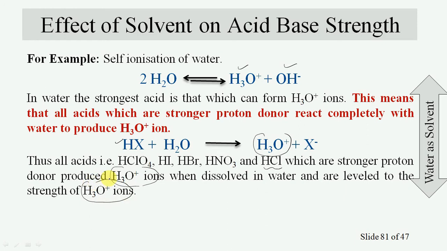So when all these acids are taken in water, they furnish hydronium ions, and in the presence of water they are leveled to the strength of hydronium ions. So we cannot compare the relative strength of these acids by taking water as solvent.